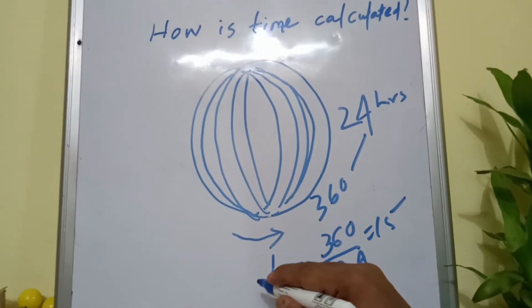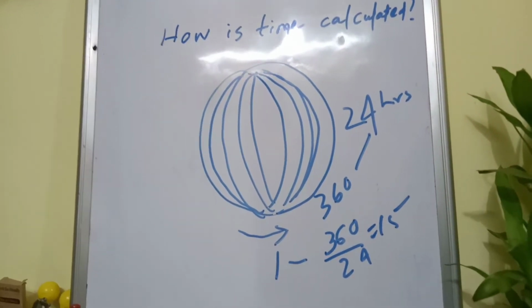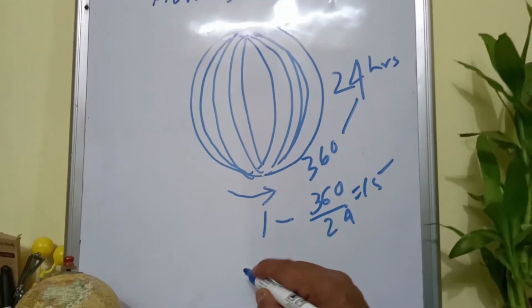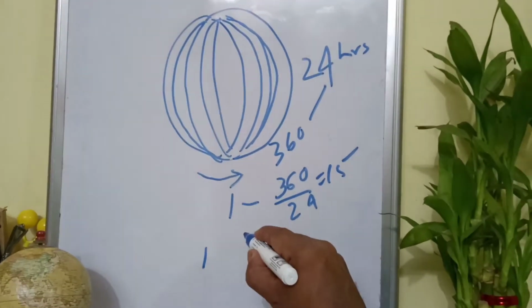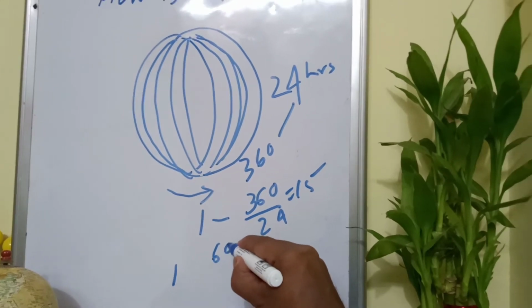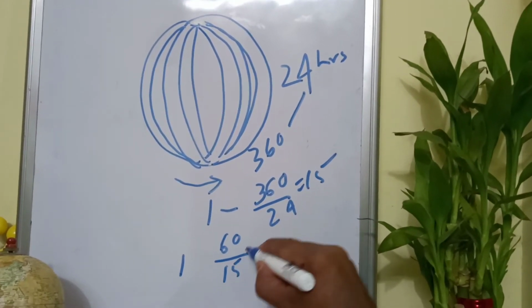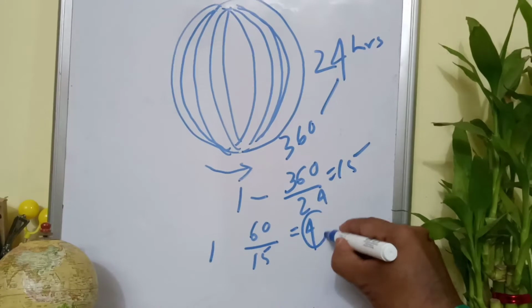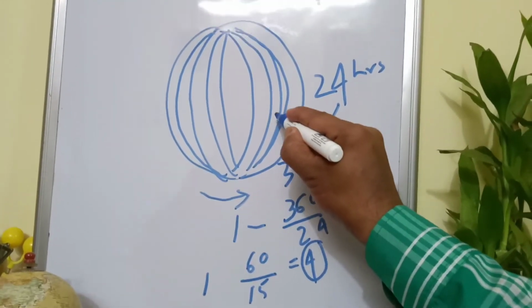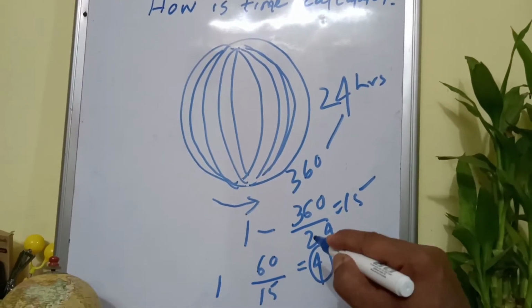So in 1 hour Earth covers 15 longitudes. In other words, one longitude can be covered in 60 minutes divided by 15, that is 4 minutes. So the time difference between two longitudes is 4 minutes.